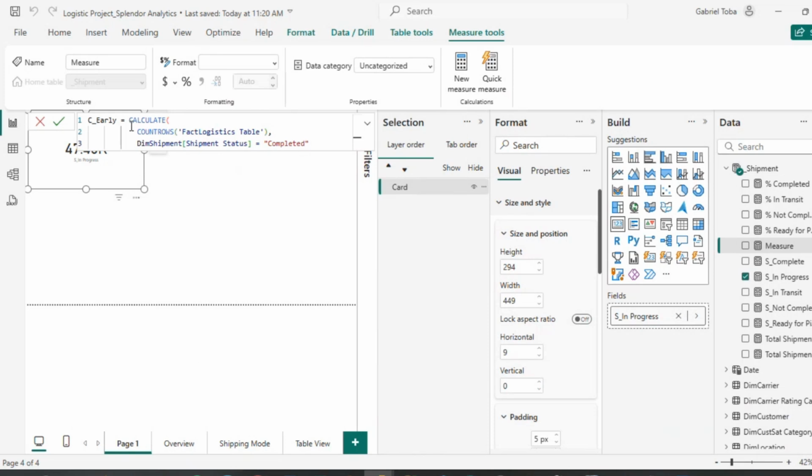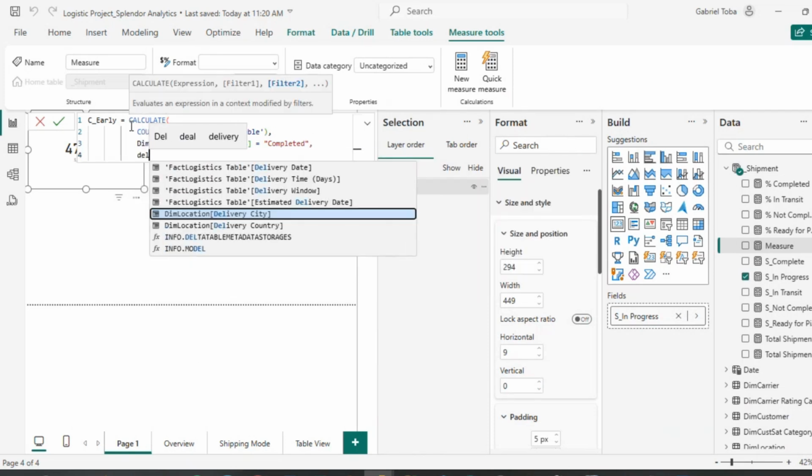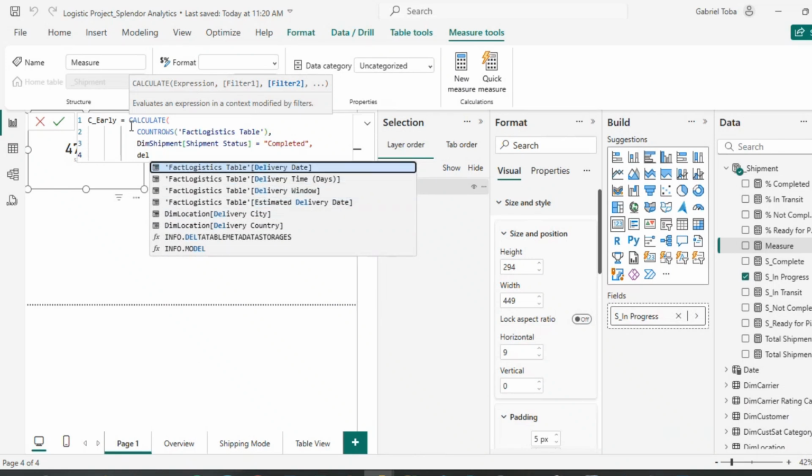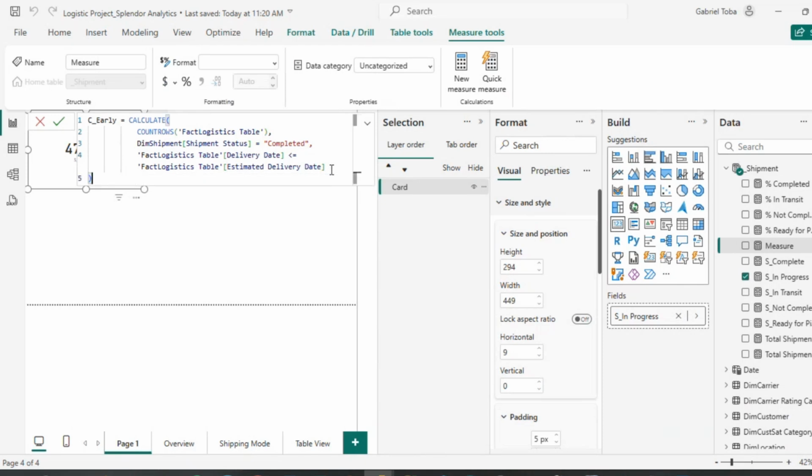And when the delivery date is less than or equal to the estimated delivery date, there's a column for estimated delivery date, then we'd say they've arrived early, right? So yeah, I think this will give us what we want. Just close this bracket and press enter.